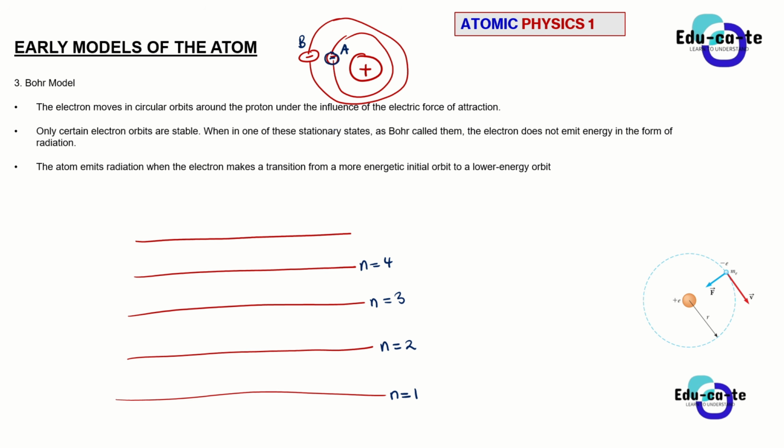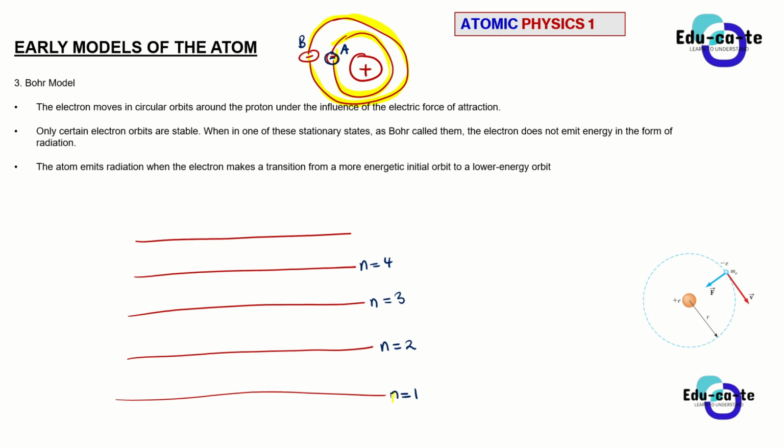Otherwise, these are just orbitals. When I'm talking about n equals 1, we are talking about the first orbital. When I'm talking about n equals 2 in this model, this is the second orbital. n equals 3 would be the third orbital, and so forth.